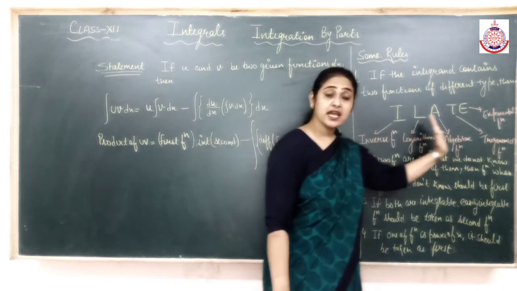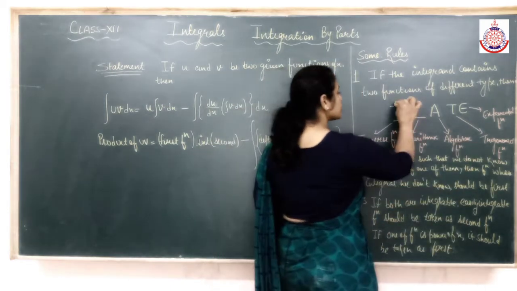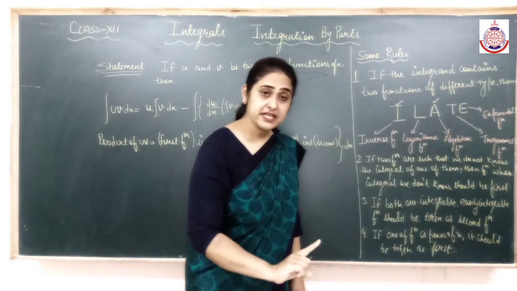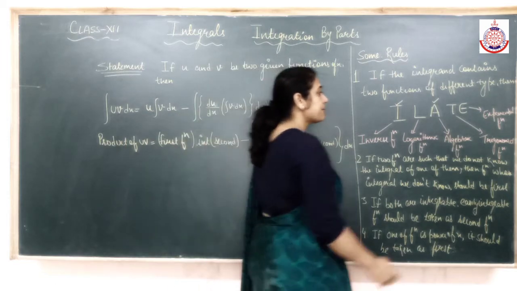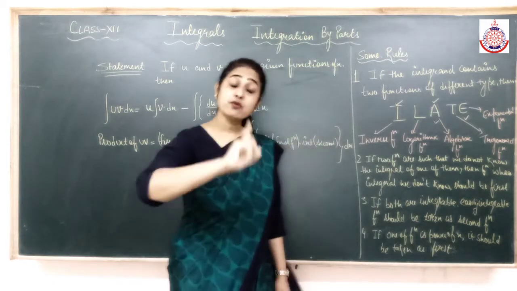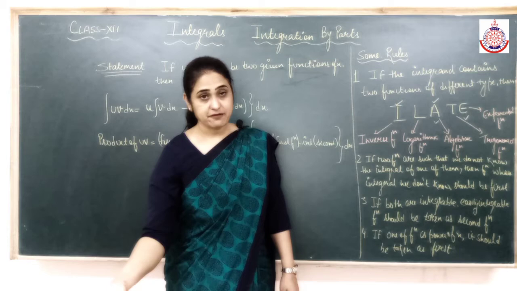इसी सीरियल के अंदर हम लोग फर्स्ट सेकंड फंक्शन चूज करेंगे. For example, if I have a combination of inverse and algebraic, then the inverse function will be treated as the first function, algebraic would be treated as the second function. For example, I have a combination of algebraic and exponential. So algebraic would be treated as the first function, and exponential would be treated as the second function. Is it clear?